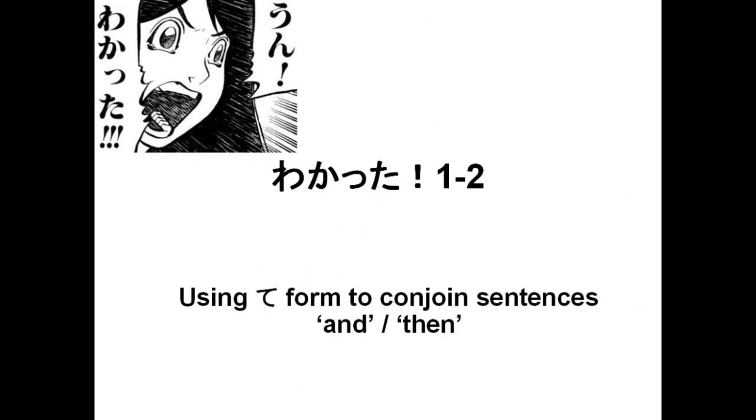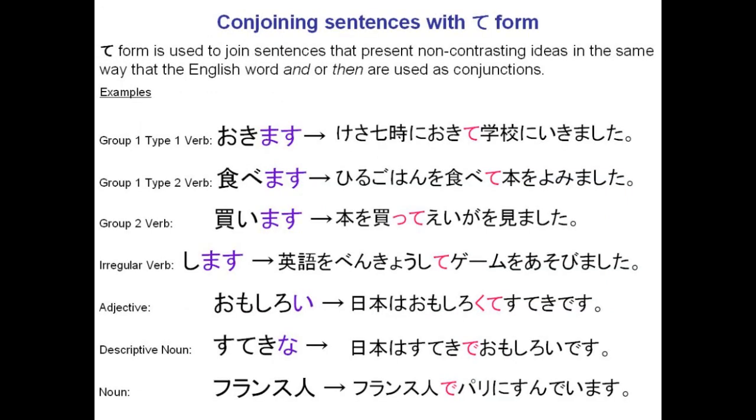1.2, using te form to conjoin sentences. Here, te form is used to join sentences that present non-contrasting ideas in the same way that the English words and or then are used in conjunction. So for example, okimasu. This will become okite in its plain form. So the example here is kesa 7 ni okite gakko ni ikimashita. This morning I woke up at 7 o'clock and went to school. It is a non-contrasting idea. I wake up, then I go to school. It's something that you would expect.